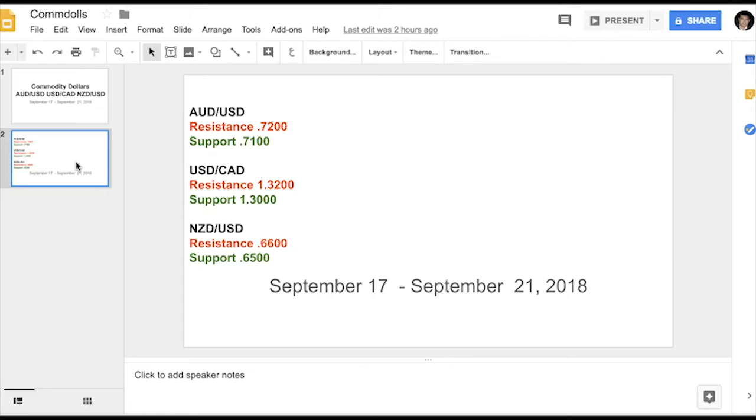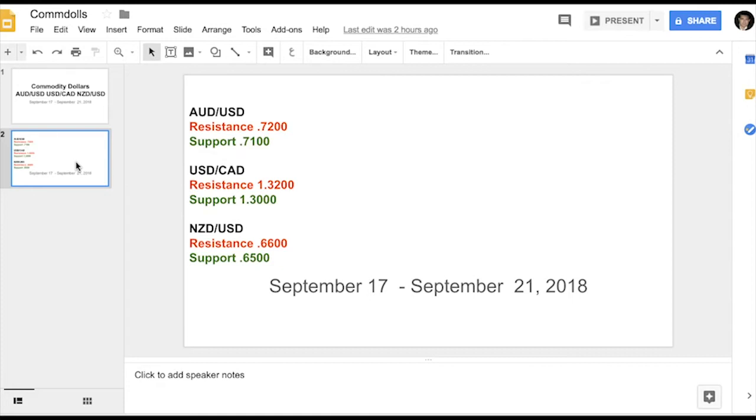Kiwi looks, in my opinion, most vulnerable here, especially because we have data, which I will get into in just a second, that could trip it up to the downside. And then finally, of course, the other headline risk is the NAFTA negotiation with Canada. What's interesting is that Canada is acting much better than you would think. It really looks like they're just not coming to terms on the NAFTA deal, yet the loonie really isn't as badly hurt as you would think, given the state of negotiations. So the technicals on the loonie look better and suggest that any break on positive news could certainly take us below the 130 level.